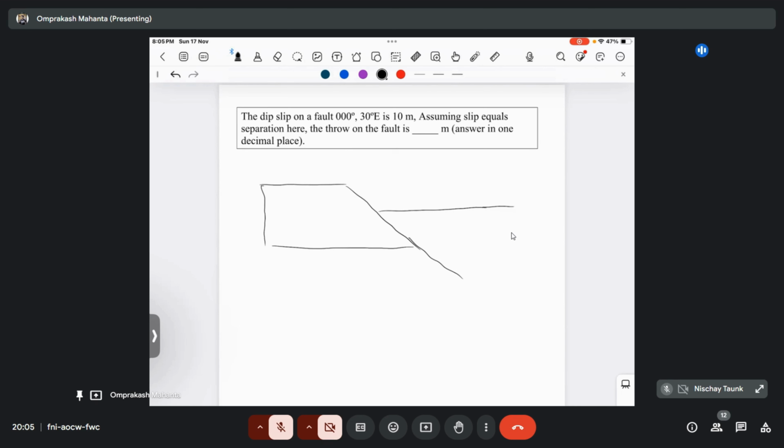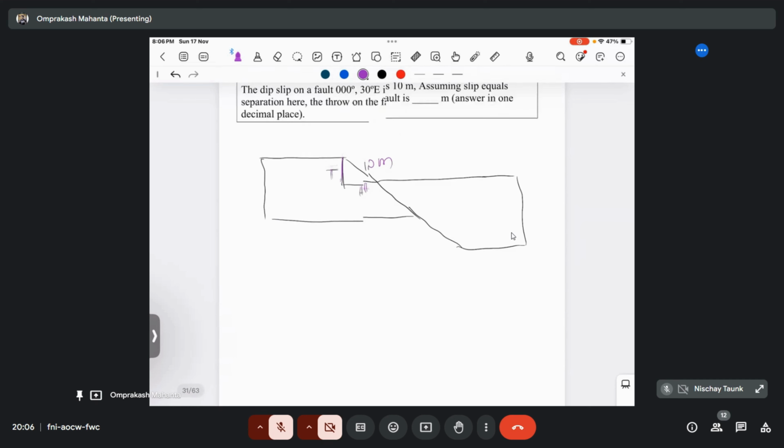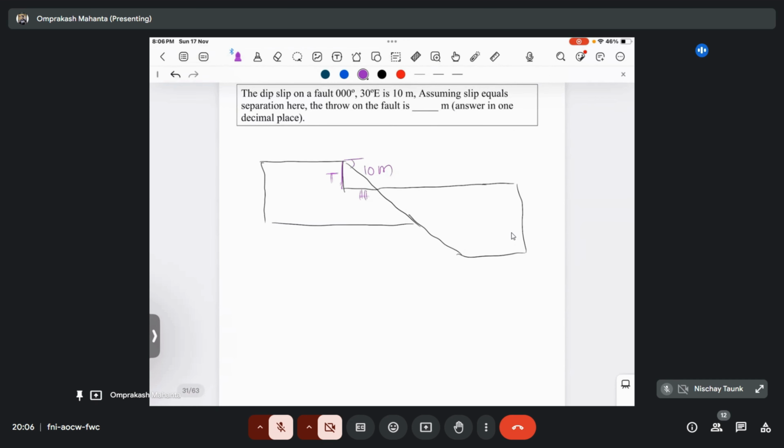Okay, I will draw the triangle from next time. Let's say this one is given as 10 meter, and we have to find out the throw value here. The vertical displacement is your throw, and the horizontal displacement is your heave. The theta angle that is given as 30 degree will be equal to this angle.